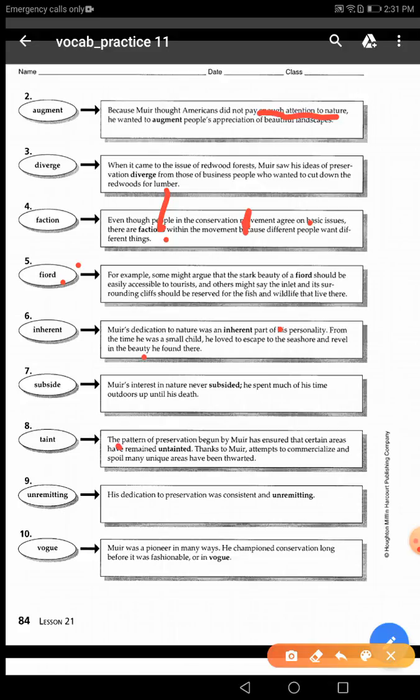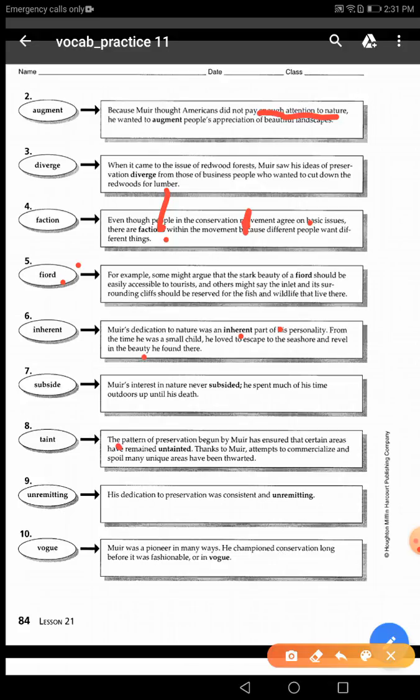Okay, good. The next one, the word inherent. Please listen to me, guys, and try to find out the meaning of the word inherent. Okay, which part of speech is it? And a clue to the meaning. So, his dedication to nature was an inherent part of his personality. Inherent part. So number 1, which part of speech is it? Of course, it's an adjective modifying the word part. Inherent part of his personality.